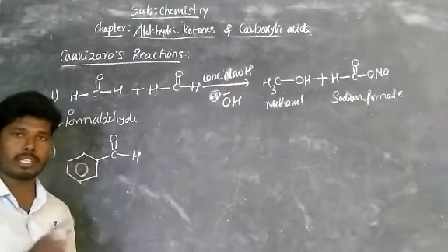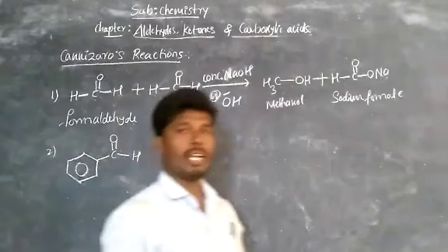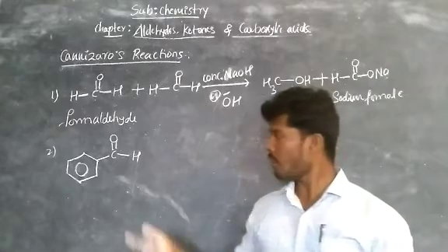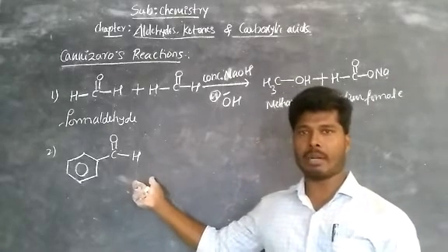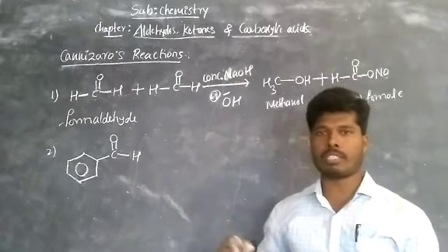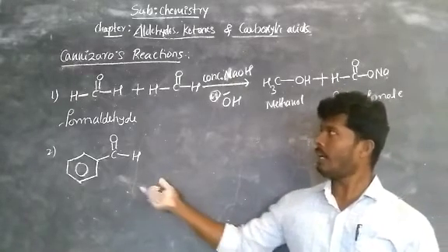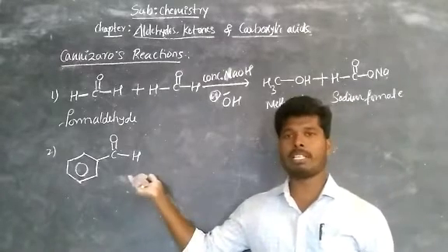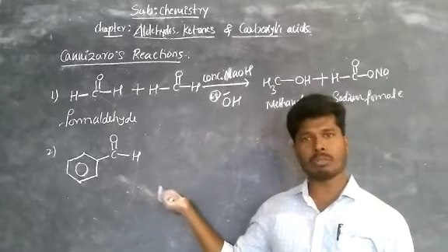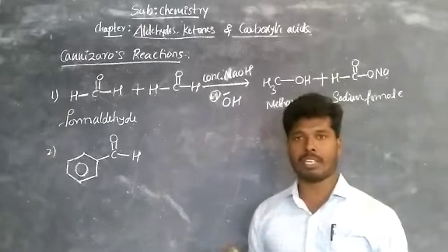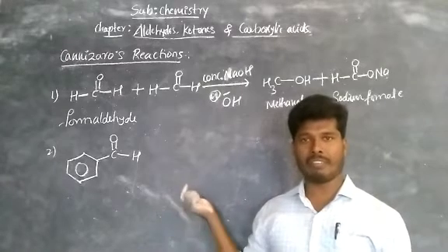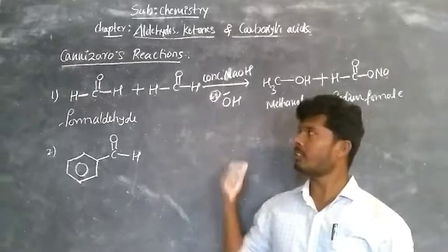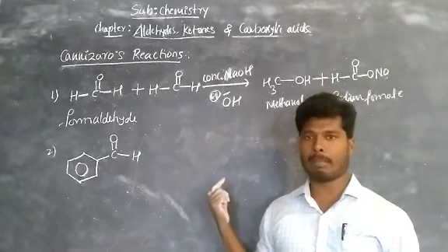reaction, not aldol condensation. They will ask in the exam, why is benzaldehyde not undergoing aldol condensation? Because there is no alpha hydrogen or acidic hydrogen, so that it doesn't undergo aldol condensation. Otherwise they may ask, why does the benzaldehyde undergo Cannizzaro's reaction? Because the aldehyde, means benzaldehyde, does not contain alpha hydrogen, so that it undergoes Cannizzaro's reaction. For both the answer is the same, but the way of writing is different. Okay, anyhow you have to understand the concept behind the aldol and Cannizzaro's named reactions.